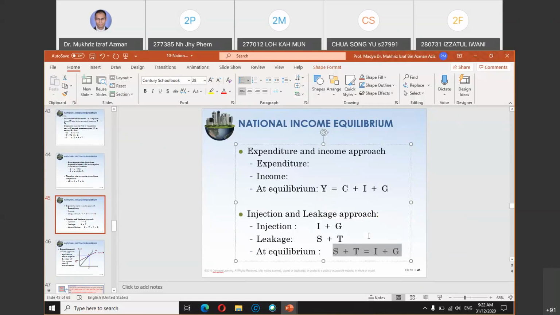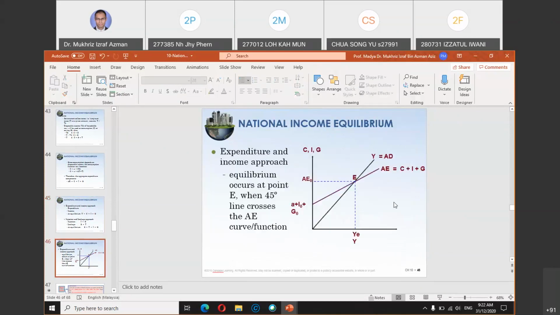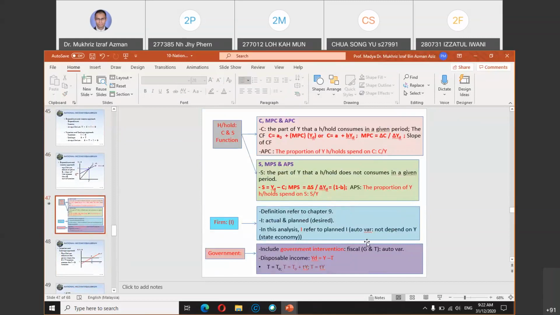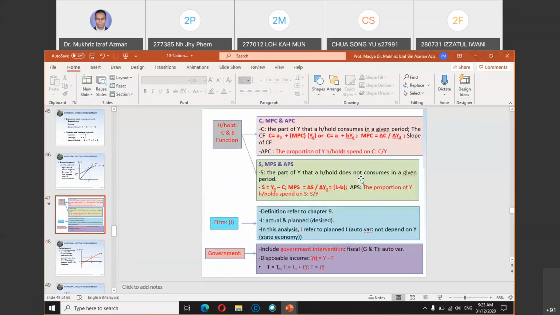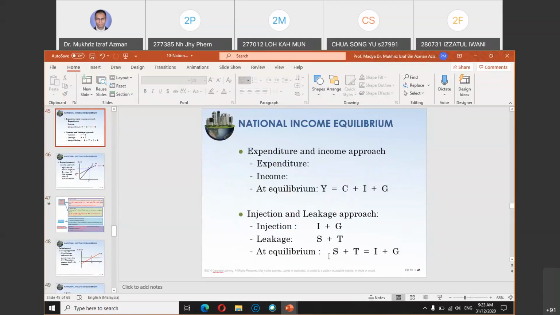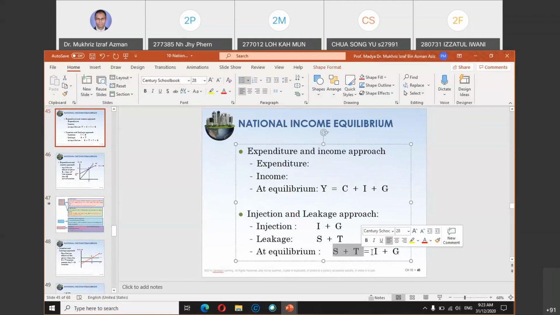So I already showed you this part in the beginning of the lecture. In a three-sector economy, the aggregate demand, the 45-degree line, intersects with your AE function, and we call it the equilibrium point, when C plus I plus G intersects with the 45-degree line. And just now we recalled that equilibrium is when saving plus tax equals investment plus government expenditure in a three-sector economy.